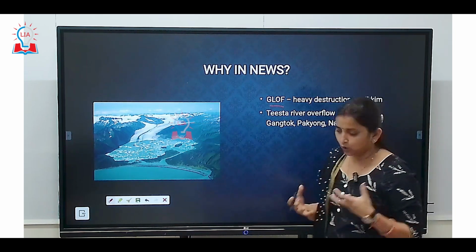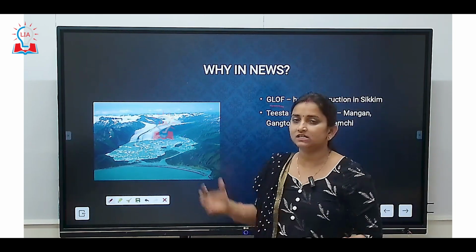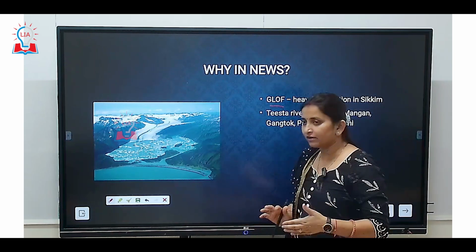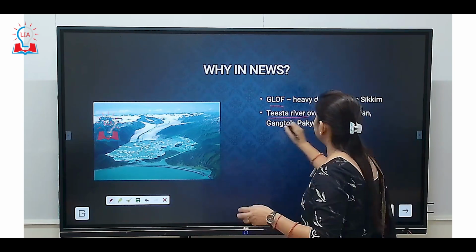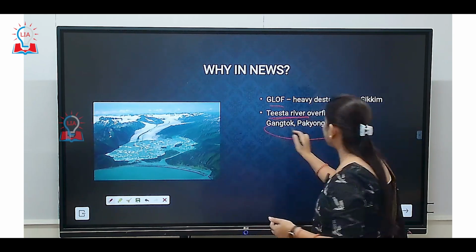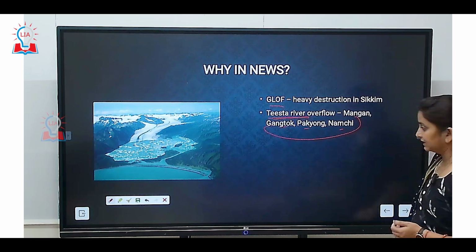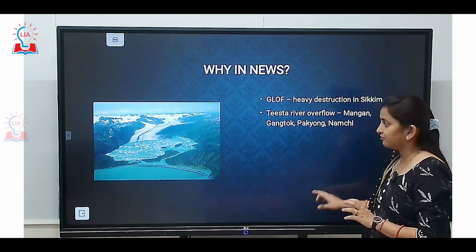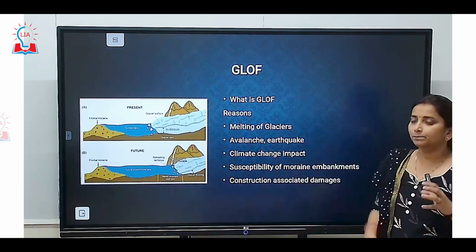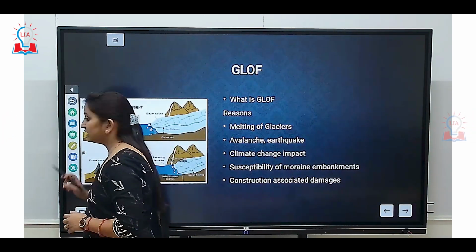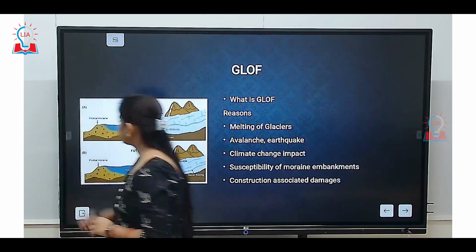Huge loss of life and property has been caused in Sikkim because of GLOF and overflowing of the Teesta River and its surrounding 4 districts, that includes Gangtok, Pakyong, Namchi and Mangan. So these 4 districts have been facing loss of life and property because of this GLOF. So let us first understand what we mean exactly by GLOF.